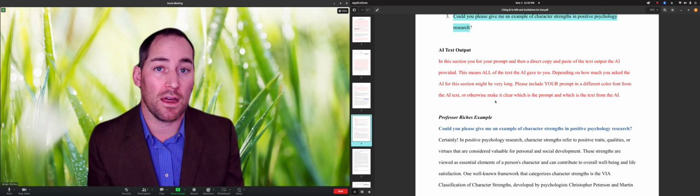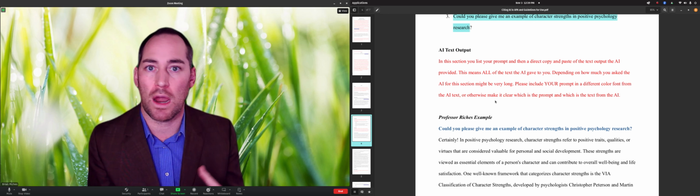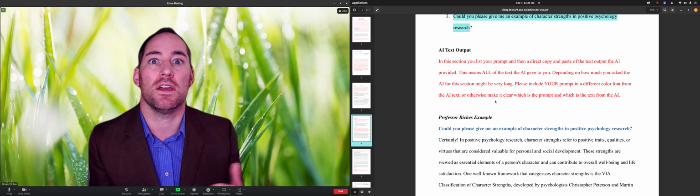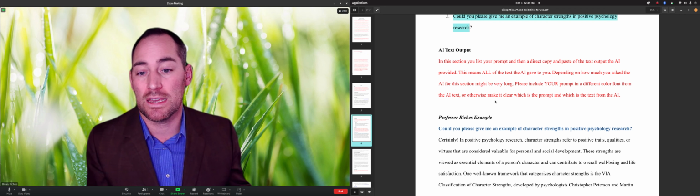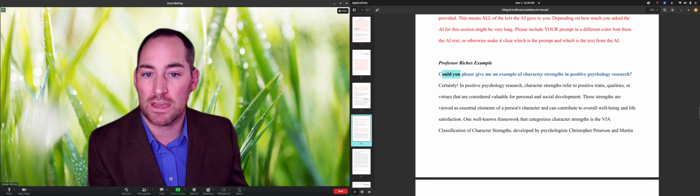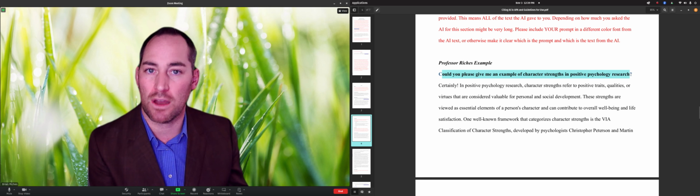If you relied on AI quite heavily and asked it to describe a lot of things, summarize a bunch of papers, this section could be incredibly long. But that's okay. It's a digital file. It's pretty short. You're not going to have to print this out. But this gives your prompt. So could you please give me an example of character strengths in positive psychology research?